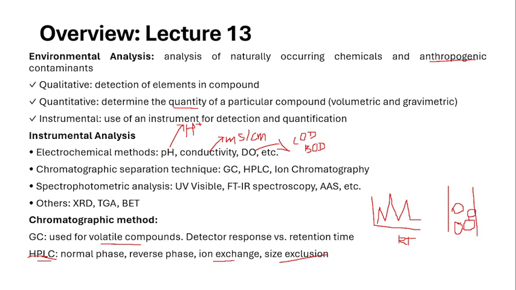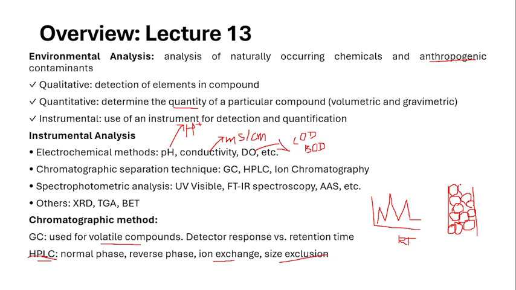Whatever is packed in a column is called the stationary phase. The stationary phases are stagnant, that is, they are solid. And the mobile phase is the movable one. Whatever liquids we are passing through this chromatographic column are called the mobile phase components.